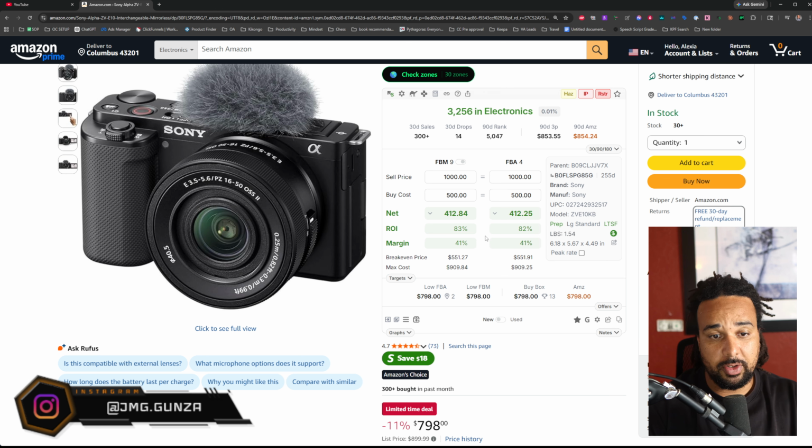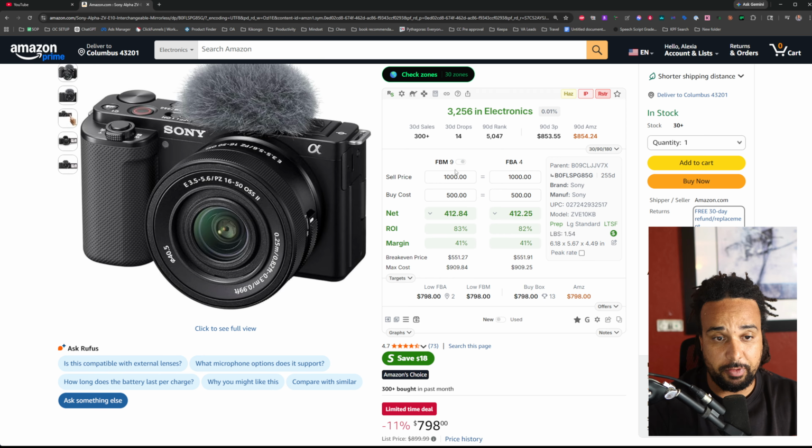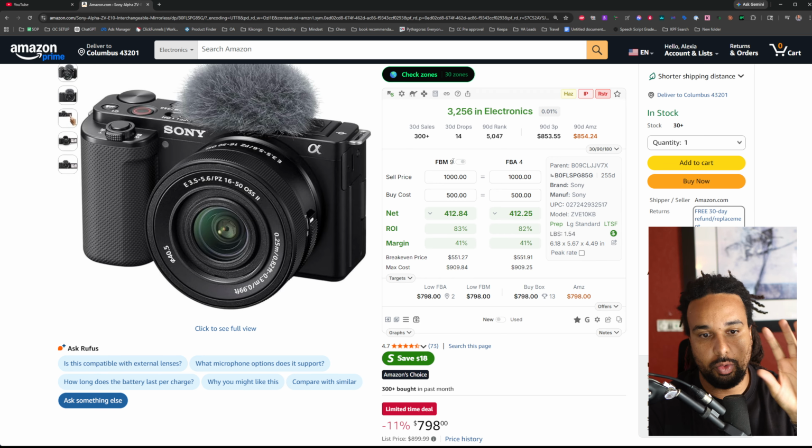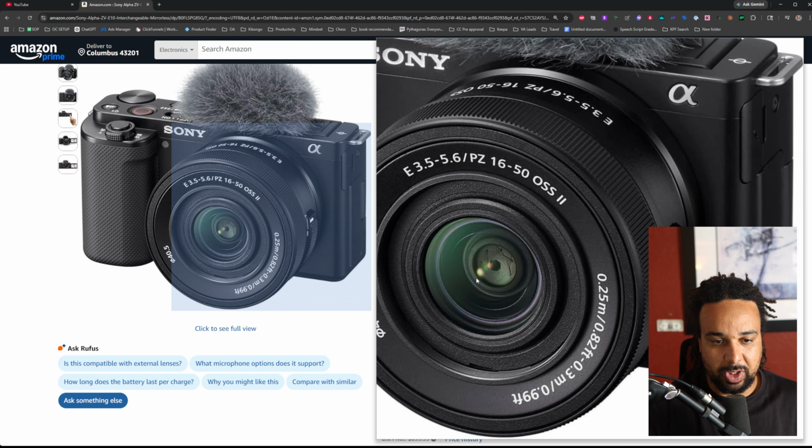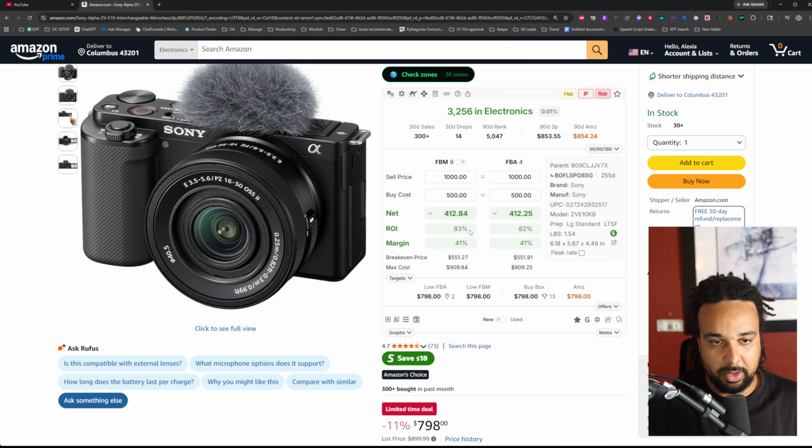So our profit margin would be our profits as what percentage of the total sale price is profit, right? So out of the $1,000 that we are going to make by selling this product, we are going to net $412, which is 41% of our sale price, all right? That's the difference between profit margins and return on investment.